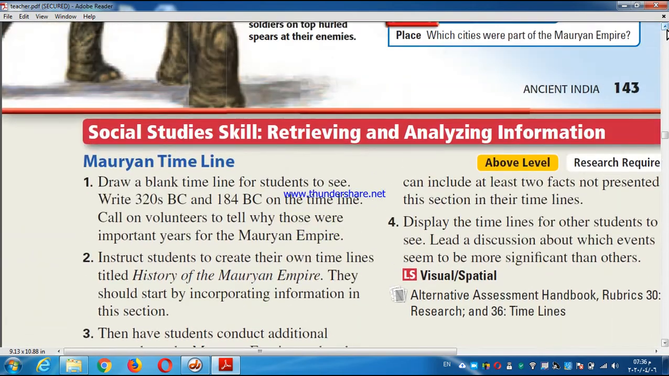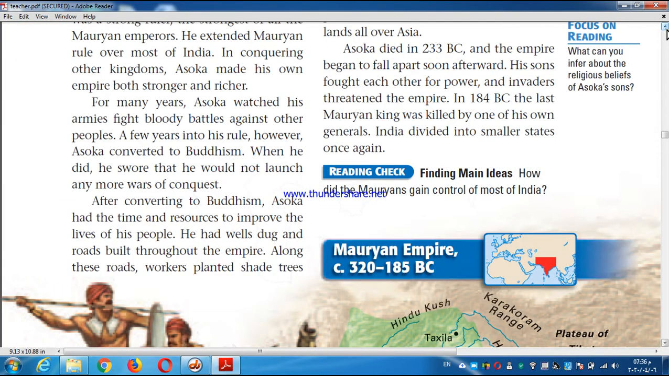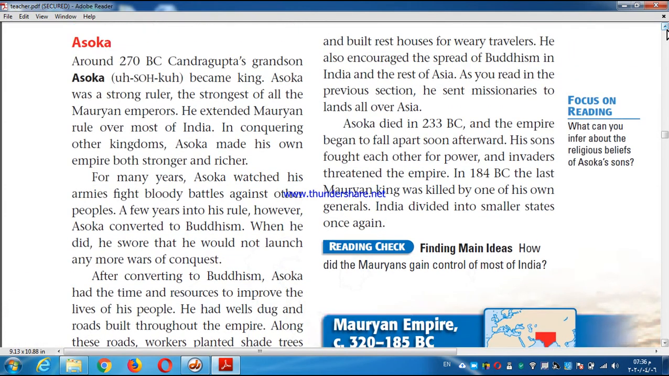What do I mean by monk? A religious man. And the nun, a religious woman. After a period of time, he became a Jainist monk, and he left the rule for his grandson, Asoka. Asoka was a strong king who built India from inside and outside.